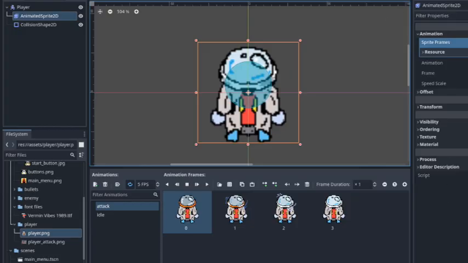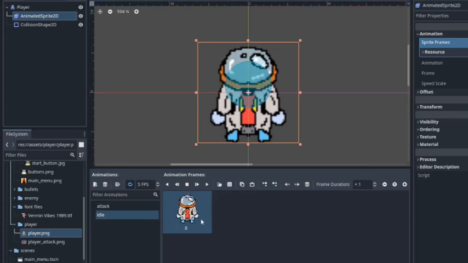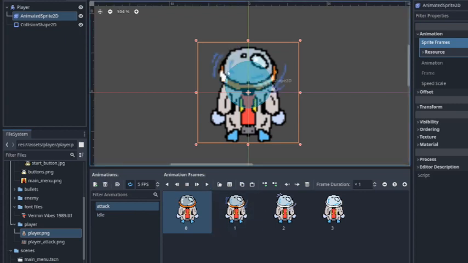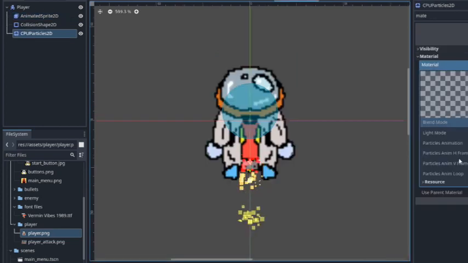Alright, so here's the player scene, and I added the idle animation, which will be just one image, and an attack animation which does a laser kind of attack, alright? But there's something missing. You see this jetpack? It's not blowing. So what do? Well, I use the Godot particle system. It's a great system for making beautiful particles, so definitely use it.